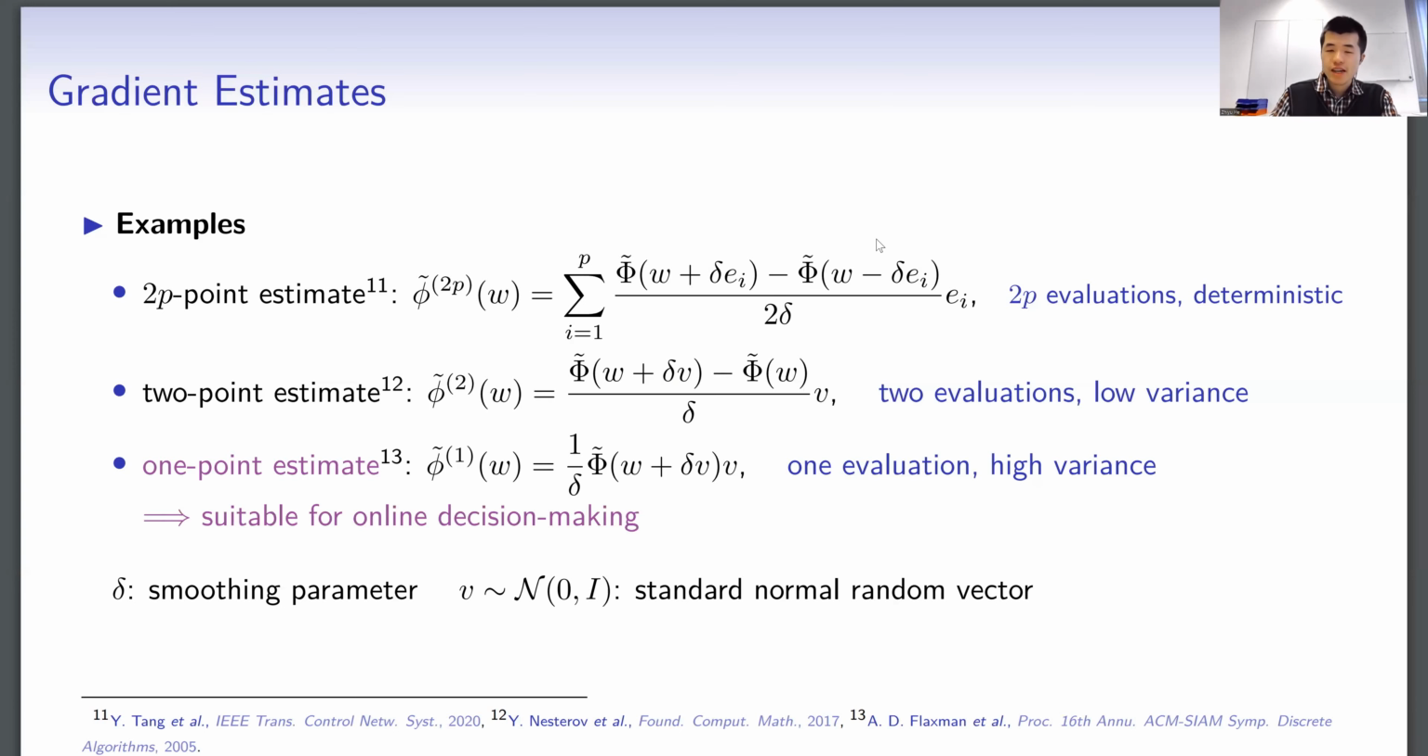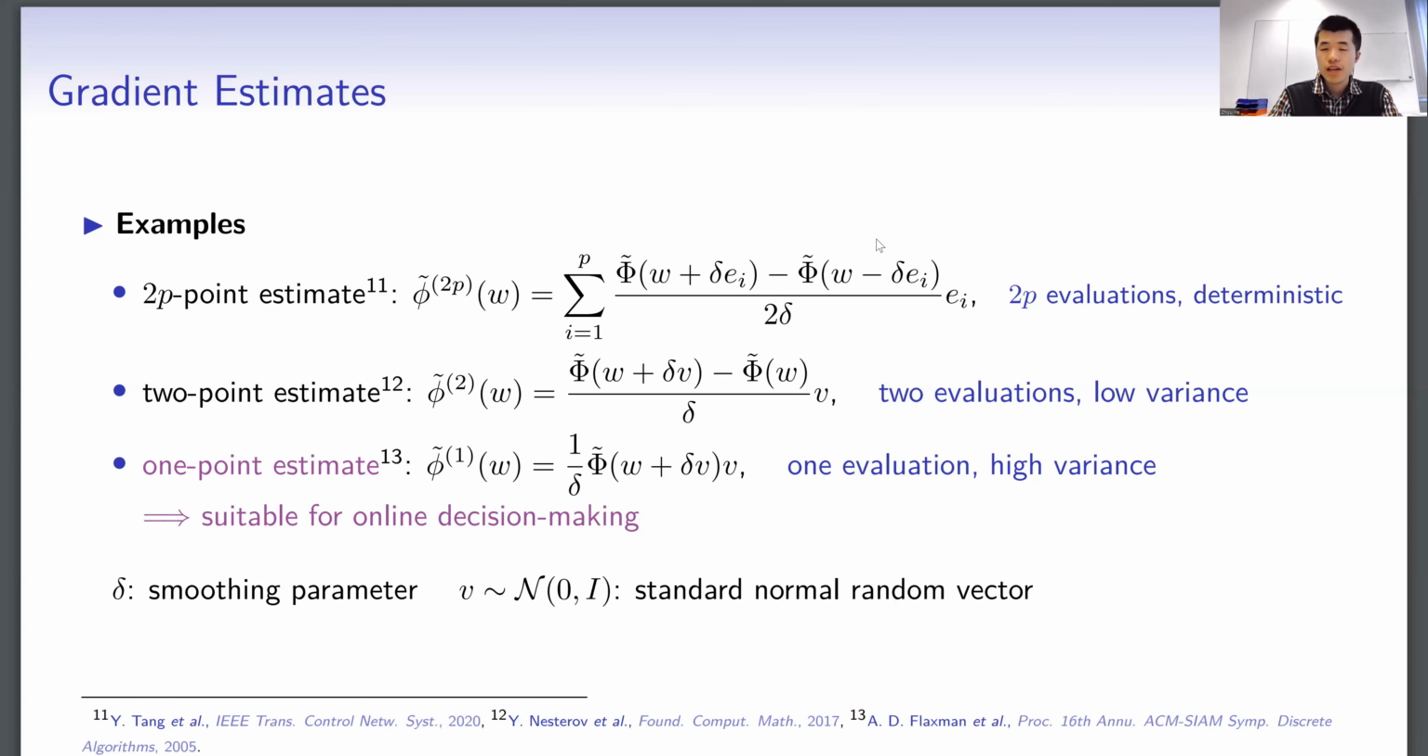The main reason is that at one point w, we want to construct gradient estimates and obtain new inputs. We only have one chance of injecting input and obtaining the evaluation of outputs. We don't have the freedom to inject both w and w plus delta v as required by the 2-point estimate. So in this case, the 1-point estimate would be most suitable.